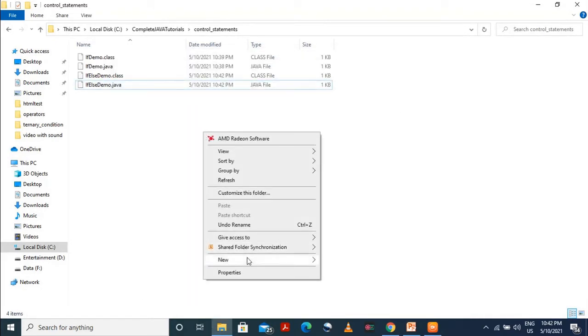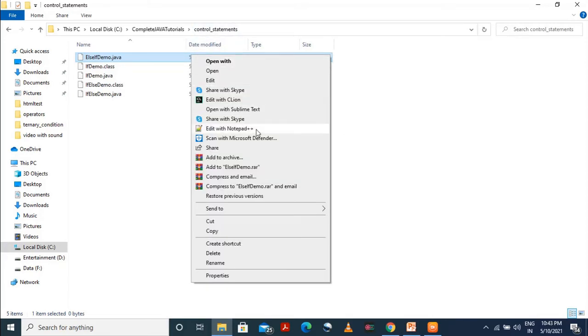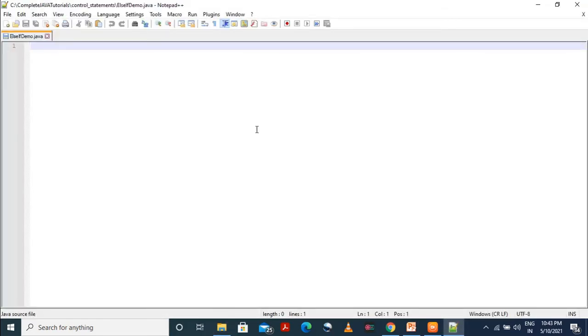Okay, so now we will create another file for our else if. I'm keeping the file name the same for simplicity only. There is nothing specific about it, just to keep it easy to remember, so that we can relate it with the example which I have given in theory. So you should not forget that. Public class elseifdemo.